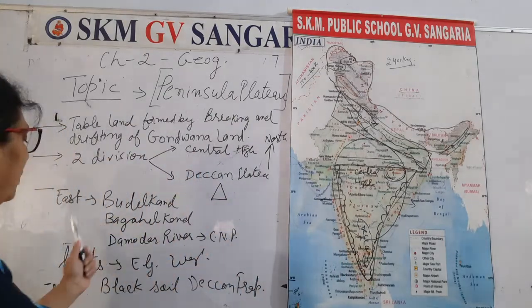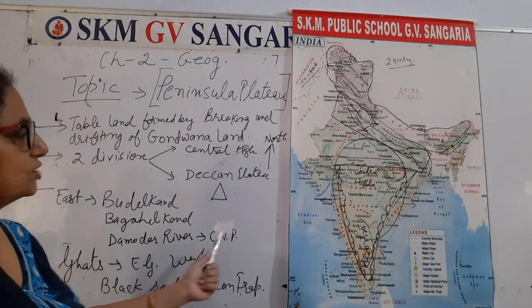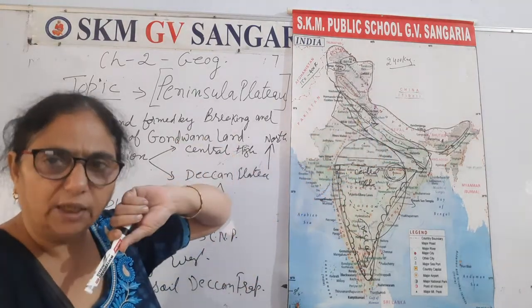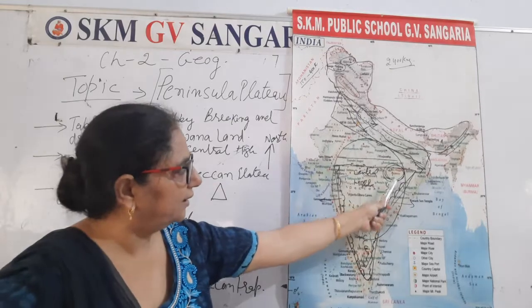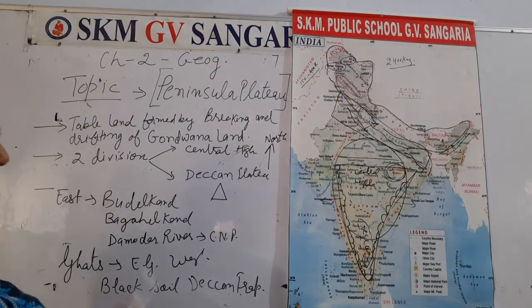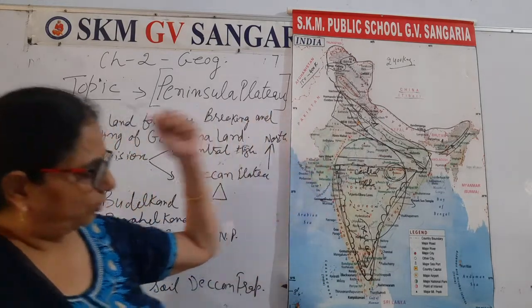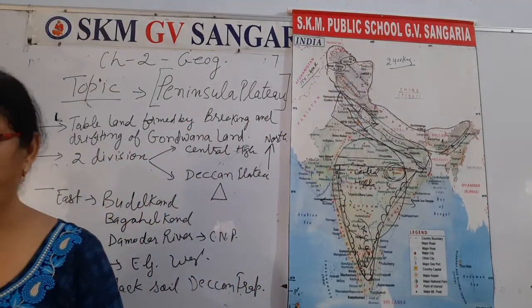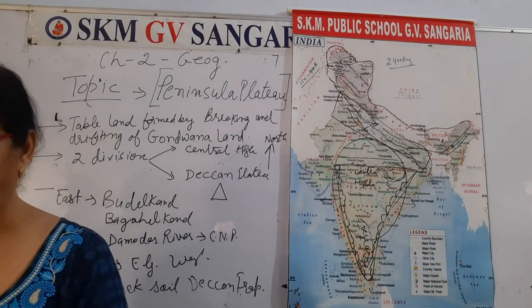And when we talk about next, that is the Chota Nagpur Plateau in the eastern extension of the Damodar River. It is somewhere here, and it is the eastern extension of the Damodar River. Then there are two types of ghats that I have told you, and in this way, this plateau occupies a very important feature.